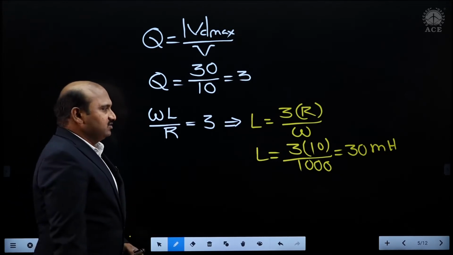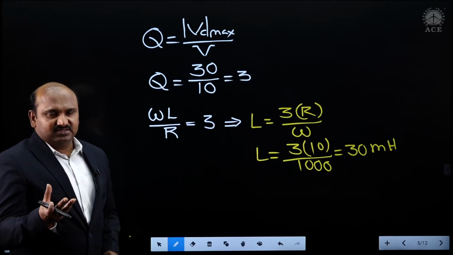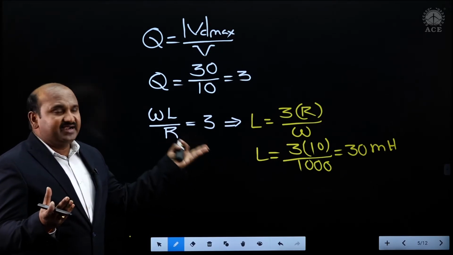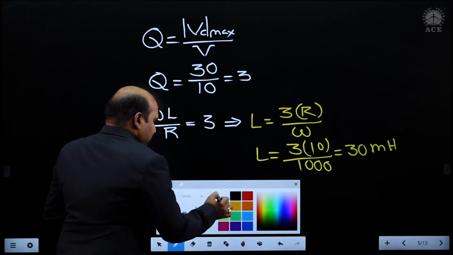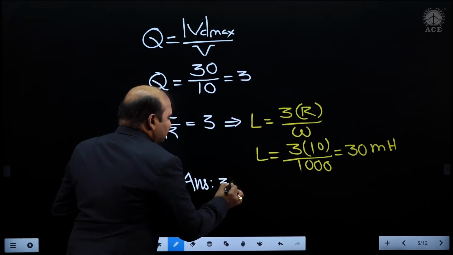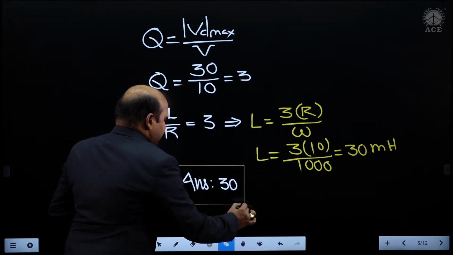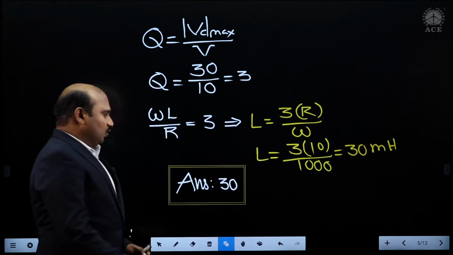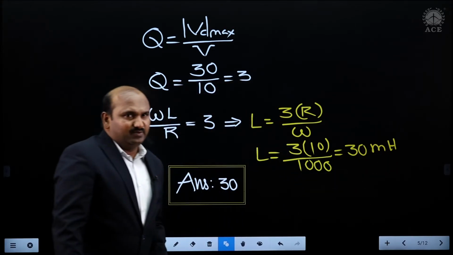Once you obtain the L value as 30 millihenries, what exactly is the question? This is a numerical type question. You need to express the answer according to the given question, where the value of inductance is asked in millihenries. So the answer is L equal to 30 millihenries. You need to type only the 30 with the keyboard, because millihenries was already given.